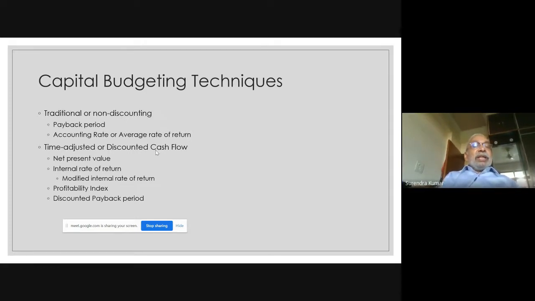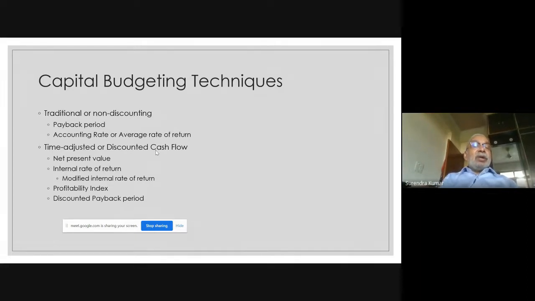There is a technique nowadays we include in the time adjusted methods, which we call discounted payback period. I do not know how this technique has become part of the discussion, but the important aspect that I want to emphasize at this stage is that this discounted payback period method actually takes away an important advantage that the payback period method had.